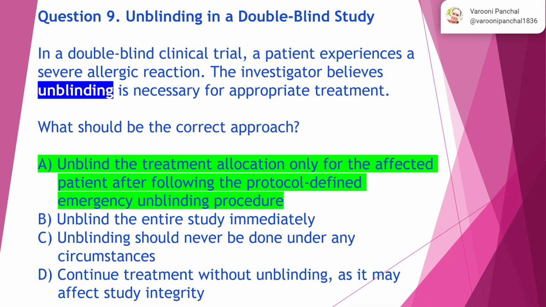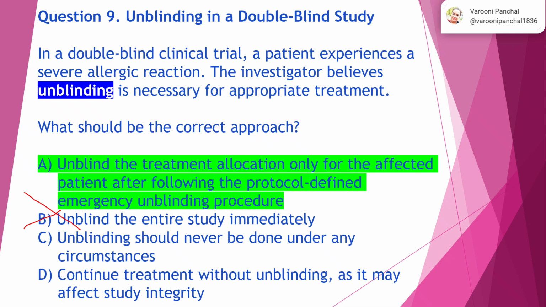Question 9. Unblinding in a double-blind study. In a double-blind clinical trial, a patient experiences a severe allergic reaction. The investigator believes unblinding is necessary for appropriate treatment. What should be the correct approach? Option B, unblind the entire study immediately. No. Just because one patient has had an allergic reaction, you cannot unblind the entire study, right? So this is not the right answer.